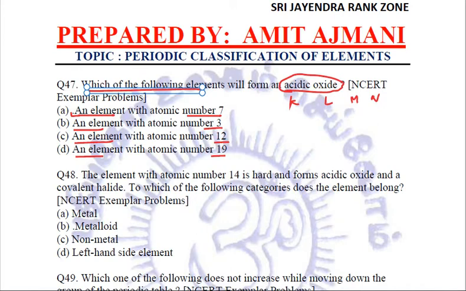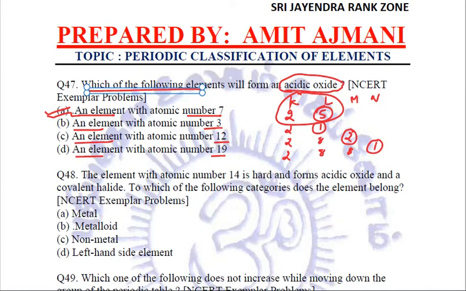Let us see. The first element atomic number is 7. It will be 2, 5. Second one will be 2, 1. Third one is 2, 8, 2, and fourth is 2, 8, 8, 1. Now this is having one valence electron, it's a metal, it will form basic oxide. Again valence electron 2, metal, basic oxide, valence electron 1, metal, basic oxide, valence electron 5. This will be a non-metal and hence this will form acidic oxide. So A is the right choice. Clear?